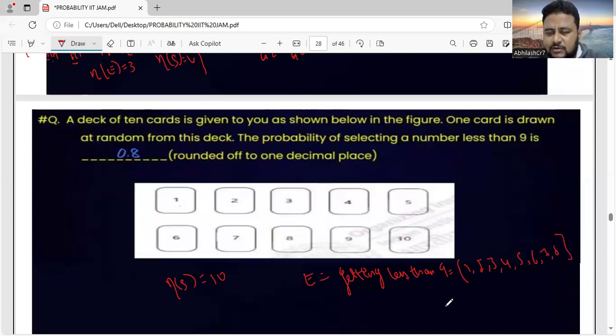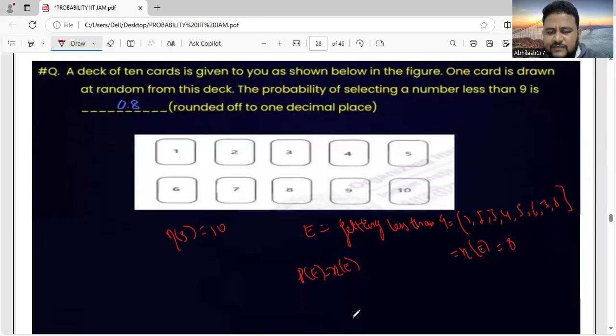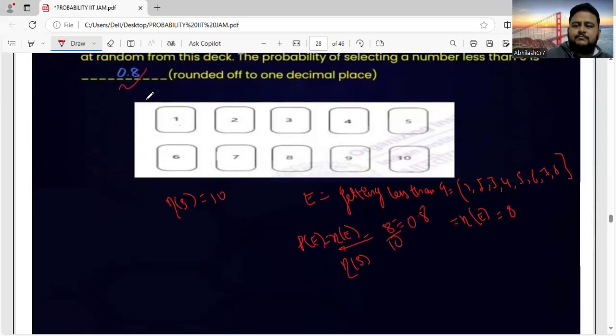So here n of s will be 10 and n of e will be 8. So probability P of e will be cardinality of e divided by cardinality of s. That is equal to 8 by 10, which is equal to 0.8. Same thing we got. That's all. Simple.